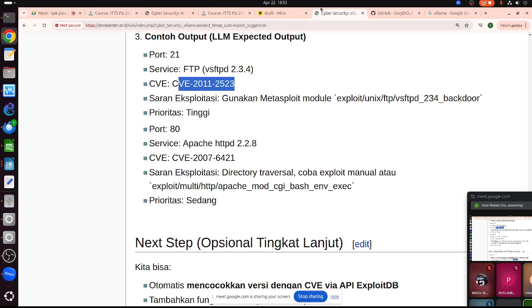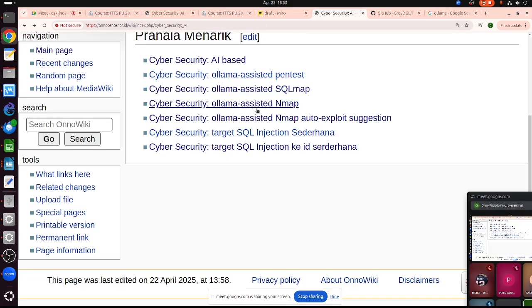The SQL map I have tried, and it's okay, but I need something more brutal than that. Because to be honest, some of my students actually used AI and integrated it into the script, and finally they managed to find a lot of vulnerabilities in one of the government websites.